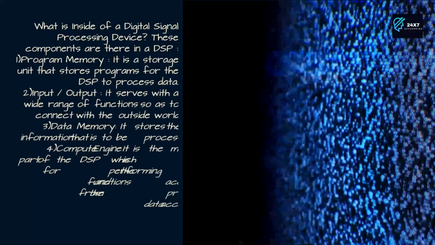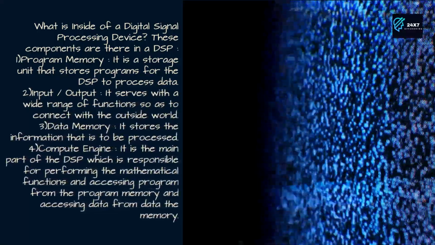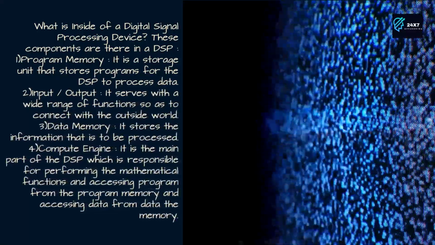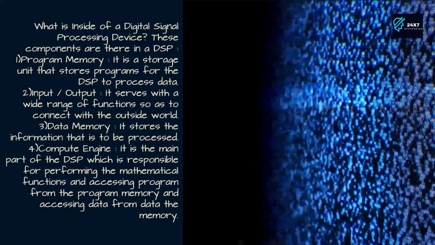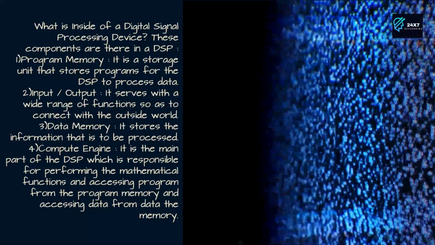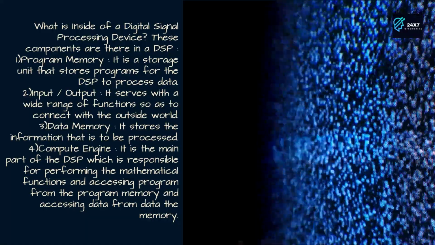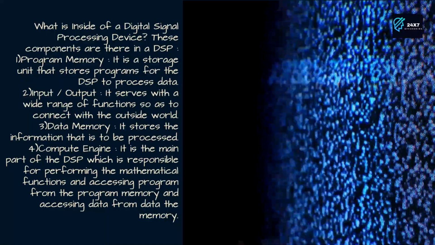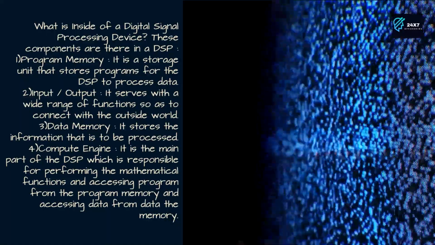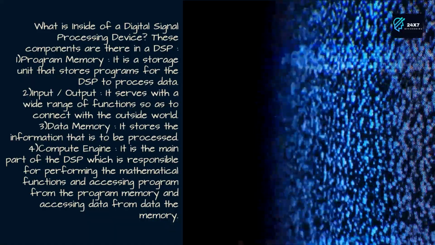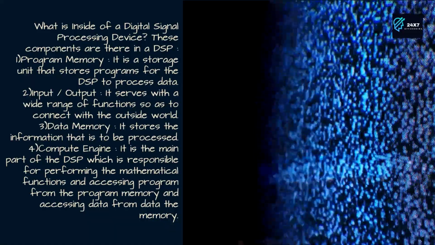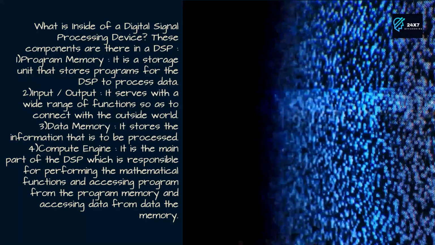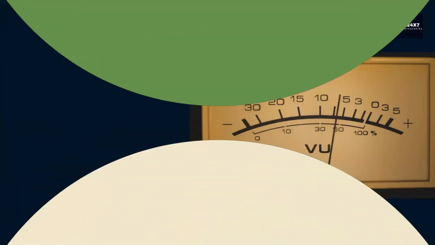What is inside of a digital signal processing device? These components are there in a DSP. 1. Program memory, it is a storage unit that stores programs for the DSP to process data. 2. Input, output, it serves with a wide range of functions so as to connect with the outside world. 3. Data memory, it stores the information that is to be processed. 4. Compute engine, it is the main part of the DSP which is responsible for performing the mathematical functions and accessing program from the program memory and data from the data memory.